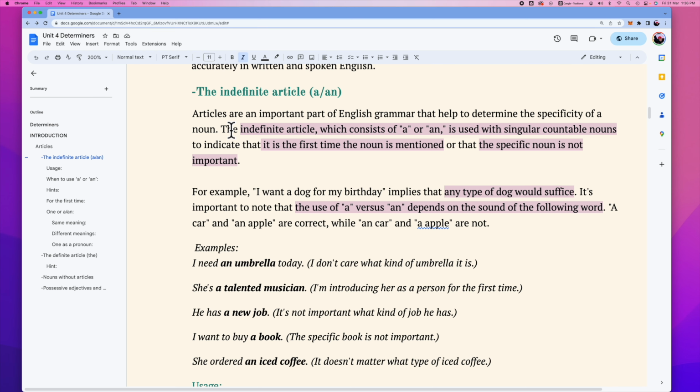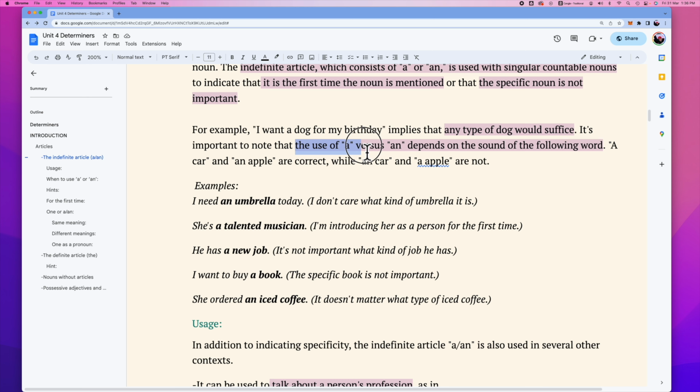Articles are very important in English grammar. For English nouns, we have either countable or uncountable. The indefinite article a or an applies to countable nouns that have only one, which we call singular countable nouns. It is used when the noun is mentioned for the first time, or when a very specific noun is not important.